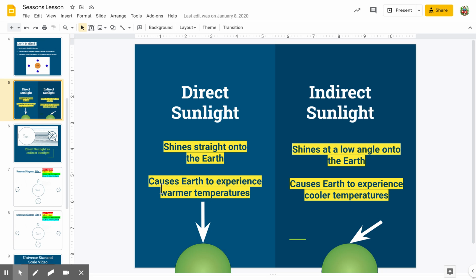So that energy from the sunlight is spread farther out. It's kind of like when you put butter on your toast, you put it in one spot and then you have to spread it out. When you spread it out, there's less butter in one spot. But if it was direct sunlight, there's more butter in that one spot, okay? So that direct sunlight means there's going to be more heat and more energy from that sunlight than if it was indirect. This means that there's going to be less energy, less heat that we're feeling here on Earth.